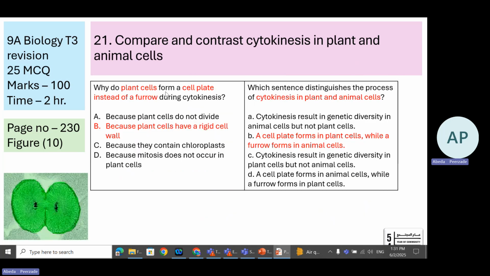Why do plant cells form a cell plate instead of a furrow? Because plant cells have a rigid cell wall, a very hard cell wall. It doesn't form that pinch like the animal cell. That is why it forms a cell plate instead of a furrow. Which sentence distinguishes the process of cytokinesis in plant and animal? Cell plate in the plant and furrow in the animal.